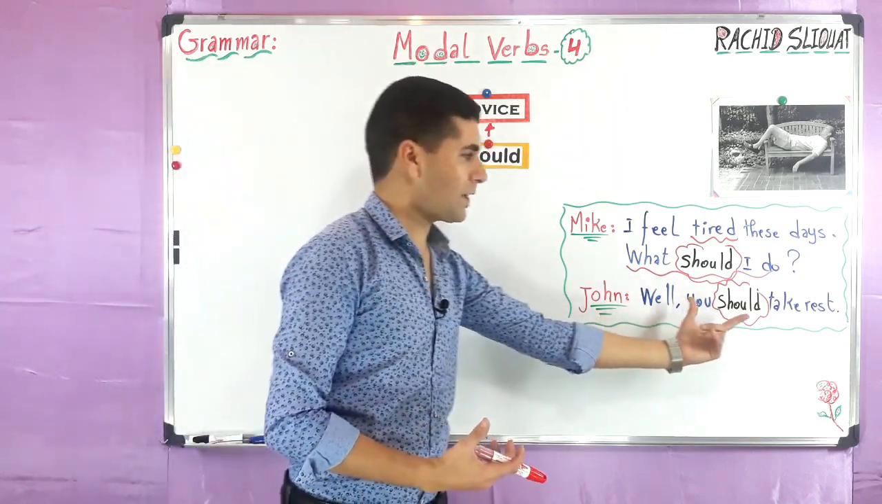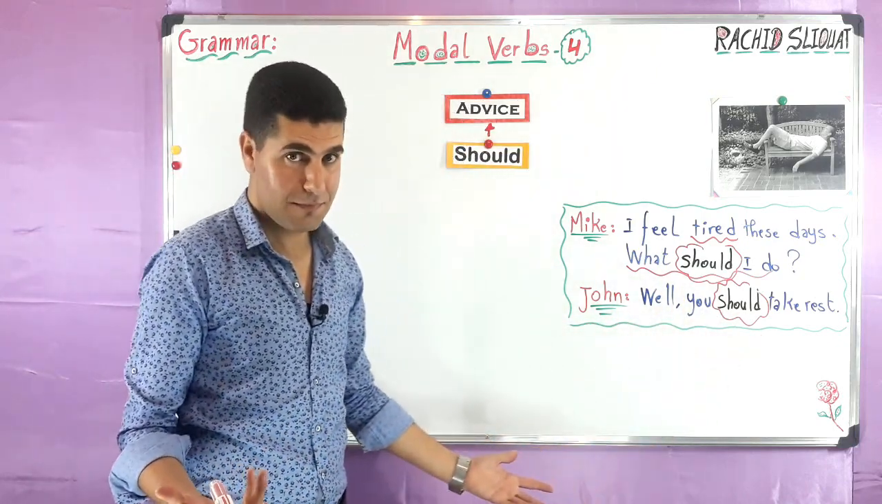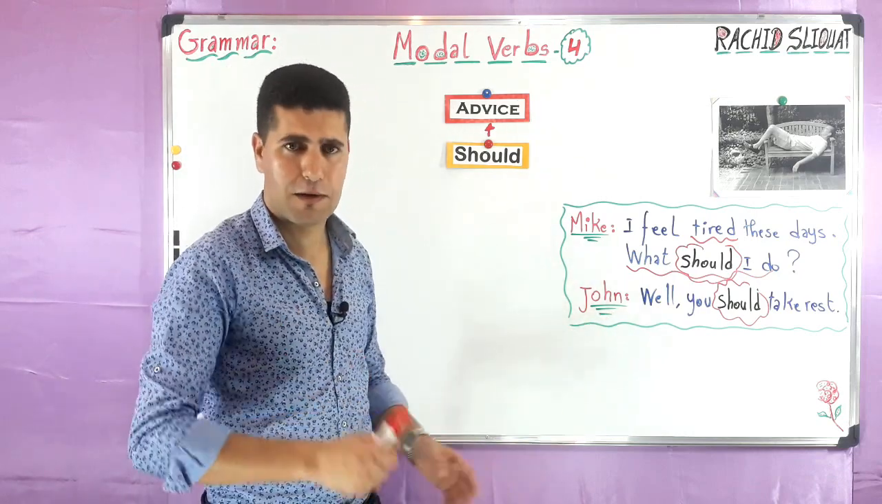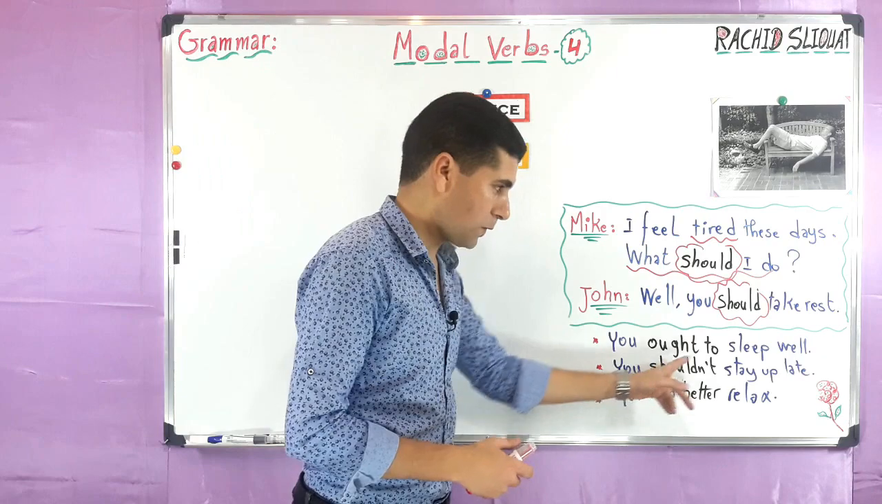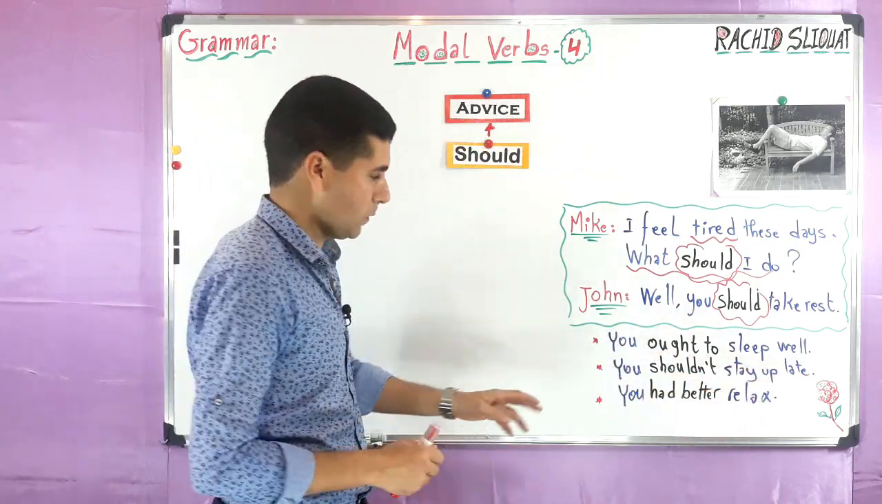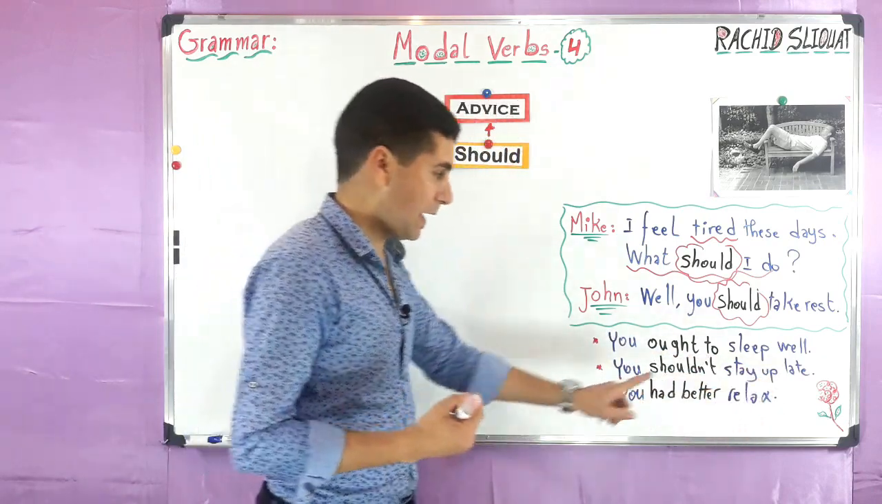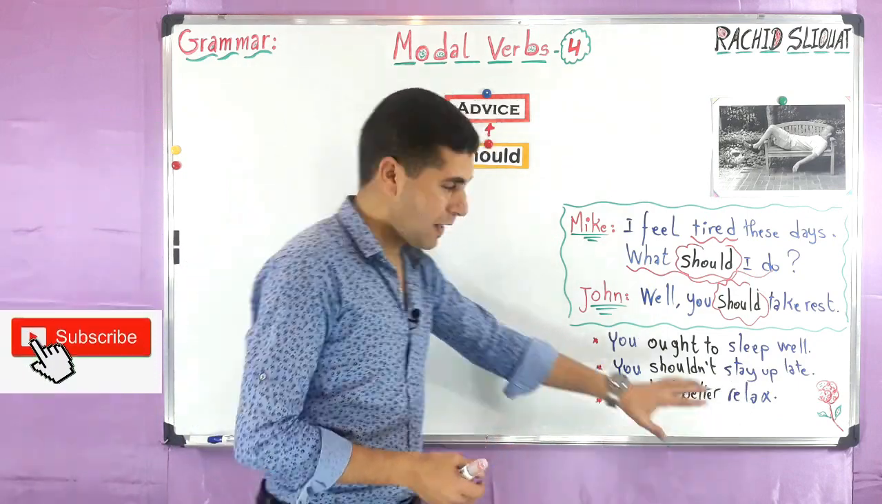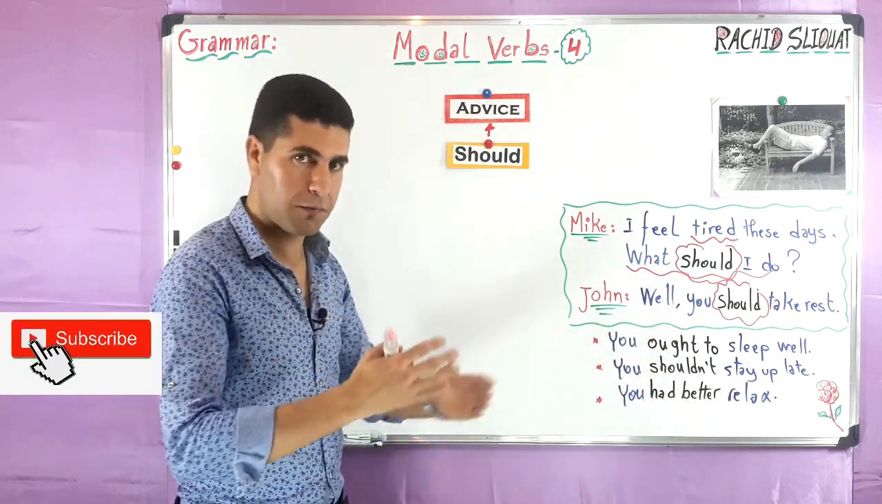Now, is this the only advice that John can give? No, there are so many pieces of advice that John can give. For example, John can also say, you ought to sleep well, okay? You shouldn't stay up late. You should sleep early. You had better relax. So as you can see here, we have other modal verbs of advice.